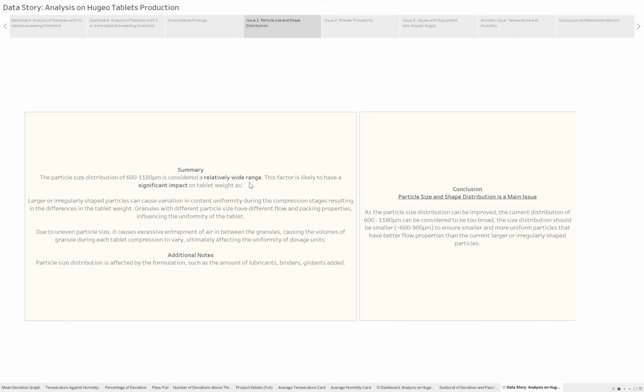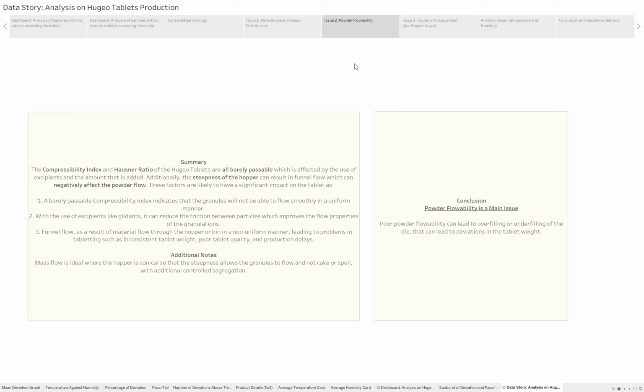And especially due to uneven particle size, it can also cause excessive entrapment of air between the granules, causing the volume of the granules in each tablet compression to vary, which is again not ideal. So over here we conclude that particle size and shape distribution is indeed a main issue, as the particle size distribution can be improved. The current distribution of 600 to 1180 microns is too broad. Ideally, it should be a little bit smaller, around 600 to maybe about 900 microns. Moving on to Nathan.